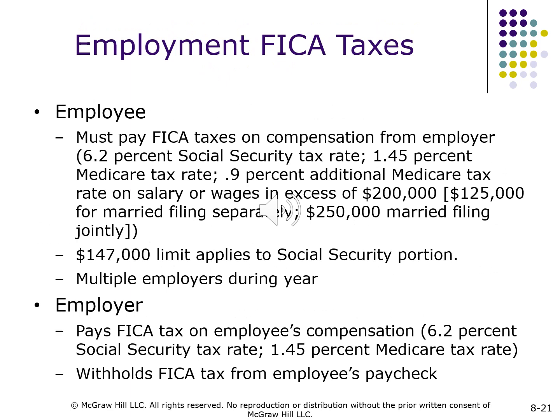Employment FICA taxes. Employee must pay FICA taxes on compensation from employer: 6.2% Social Security tax rate, 1.45% Medicare tax rate, 0.9% additional Medicare tax rate on salary or wages in excess of $200,000, $125,000 for married filing separately, $250,000 married filing jointly. $147,000 limit applies to Social Security portion. Multiple employers during year.